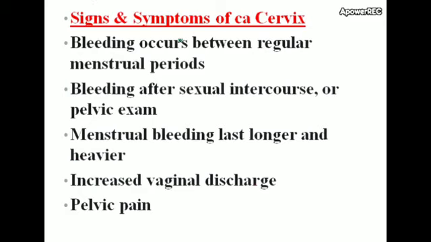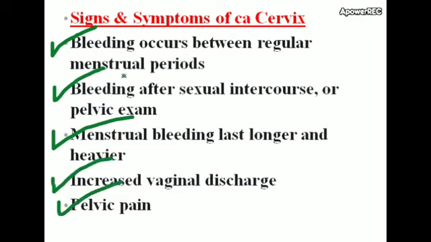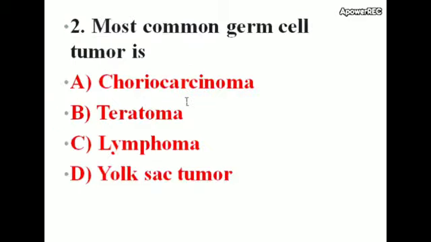Signs and symptoms of CA cervix: bleeding occurs between regular menstrual periods, bleeding after sexual intercourse or pelvic examination, menstrual bleeding lasts longer and heavier, increased vaginal discharge, and pelvic pain.